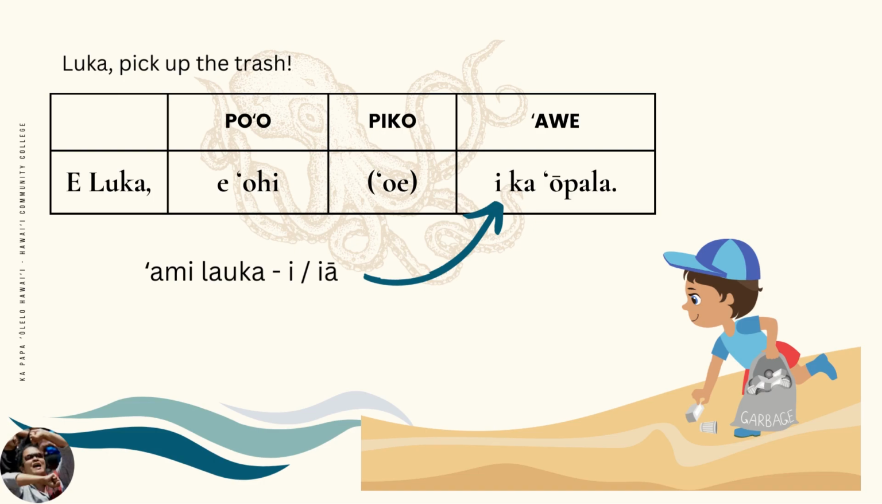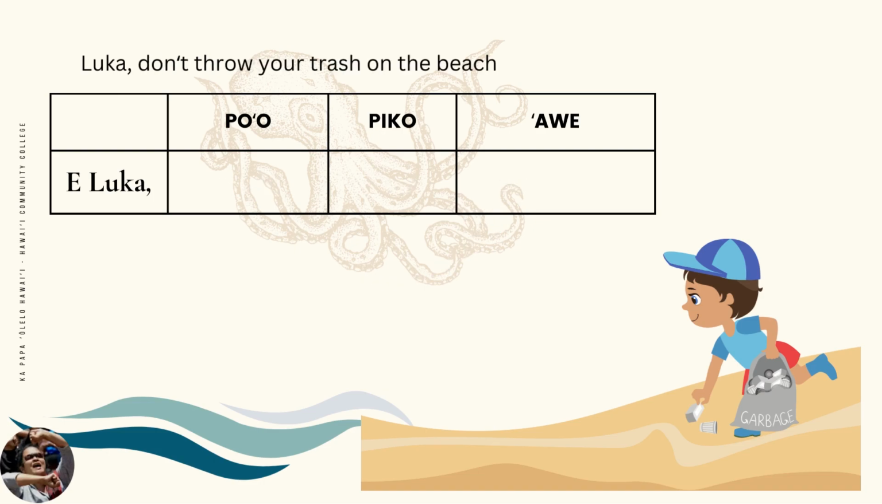Now let's work on the negative command. Luka, don't throw your trash on the beach. Again, we're starting with the phrase Luka to call his attention. E Luka. The main sentence is a negative command. Don't throw your trash on the beach. The word for don't is mai. The word mai will start the po'o, followed by the action, throw. Don't throw, mai kiloi. Like the positive command, the piko is unspoken. Luka, don't you throw. E Luka, mai kiloi oe. Saying oe is optional in the command tense.